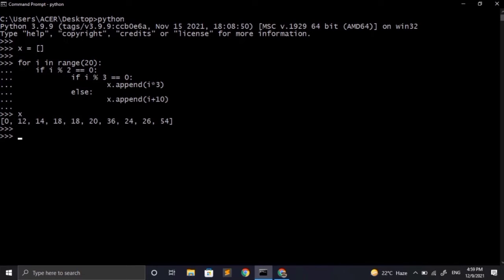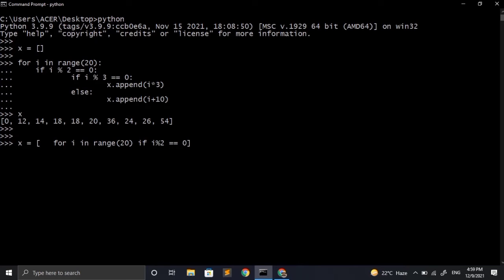Now let's try to achieve the same functionality using list comprehensions. First of all, we have to write a variable x and then we have to start with the square brackets. So here we have to write the for loop that will be generating some numbers using the range function. After that, we have to write the if condition that we have seen in the previous video, and for that I have to write if i modulus 2 equals 0. So this will check if the number is even or not. Now let's move to the beginning of the list.